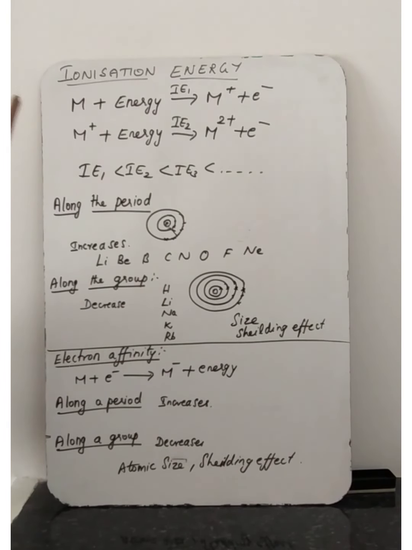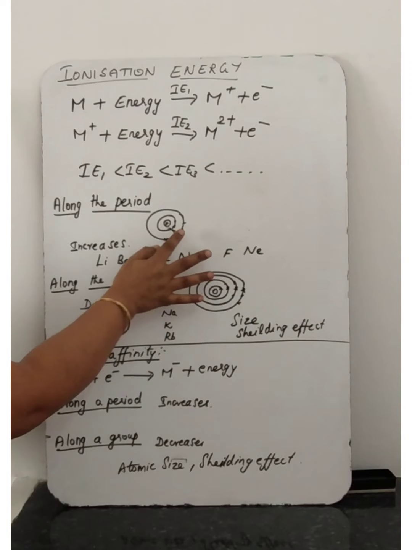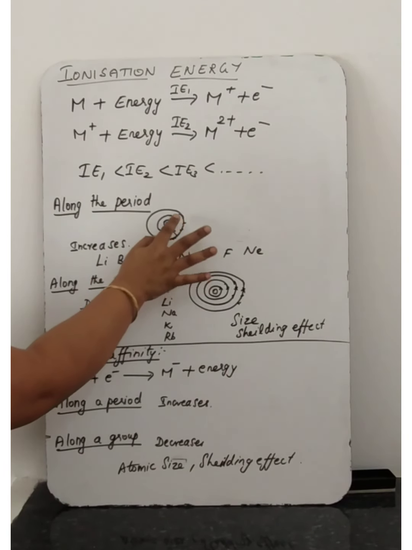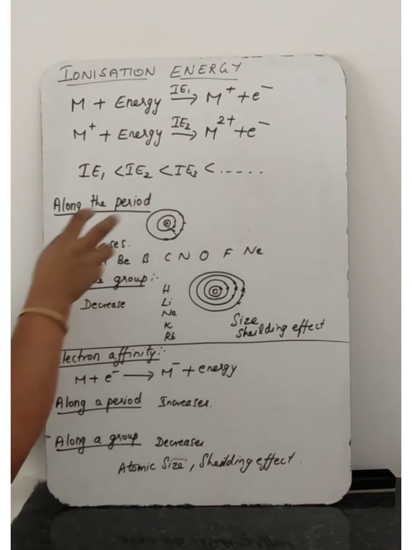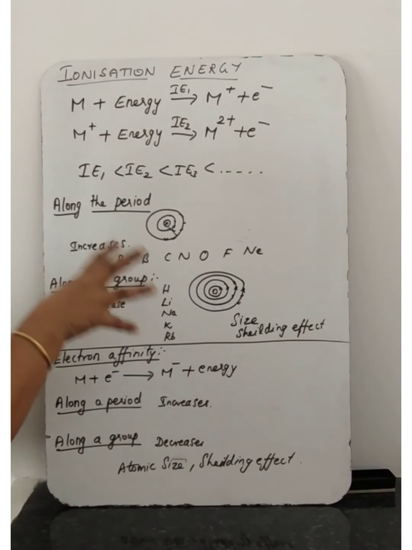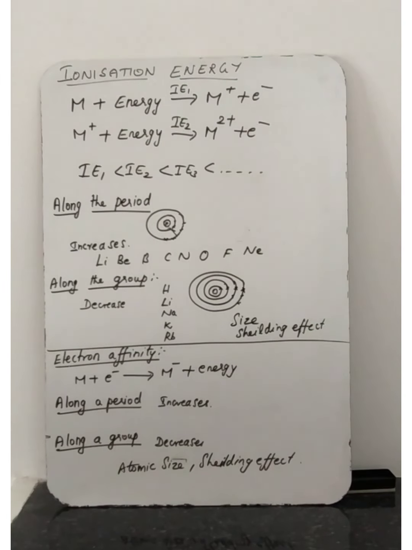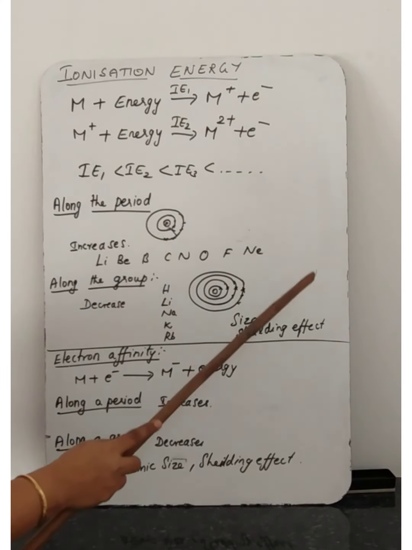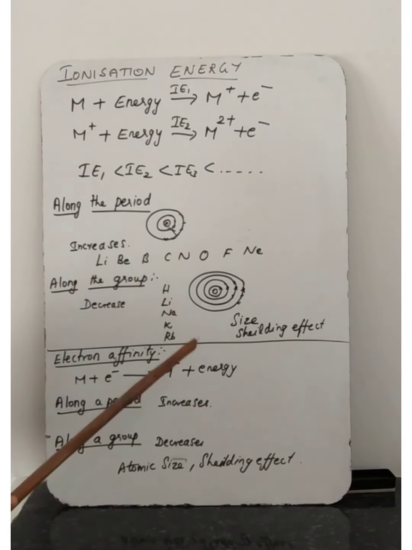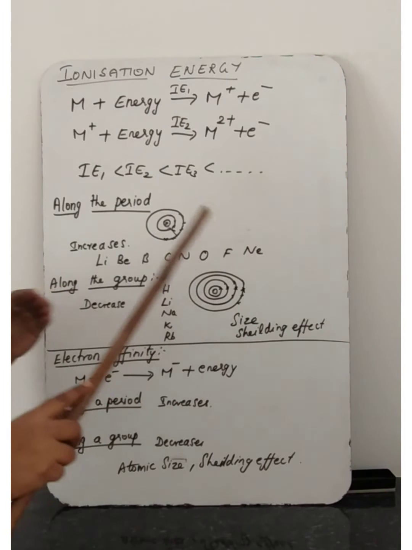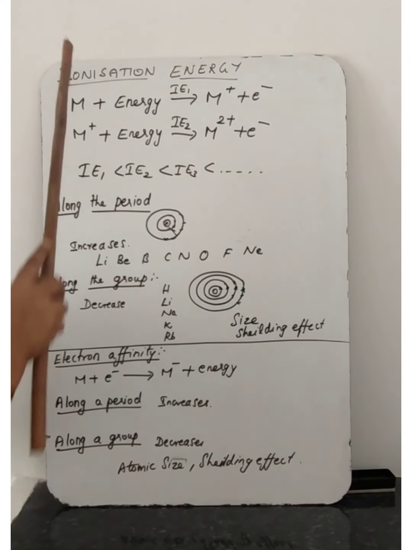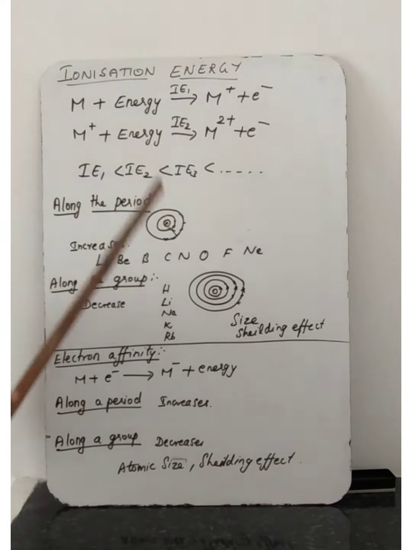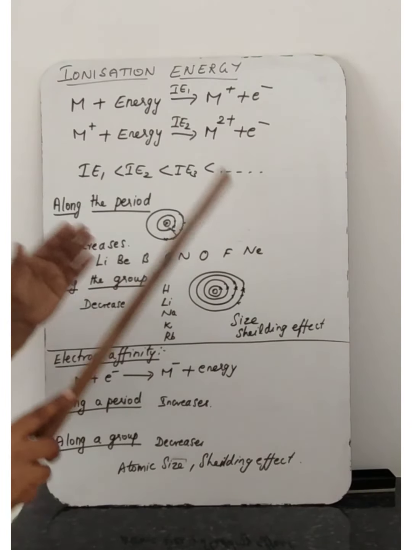Because the electrons are pulled towards the nucleus, they are not easily removed, so the atom will require more energy to remove an electron. That's why, going left to right along the period, ionization energy increases because of the increase of nuclear charge.